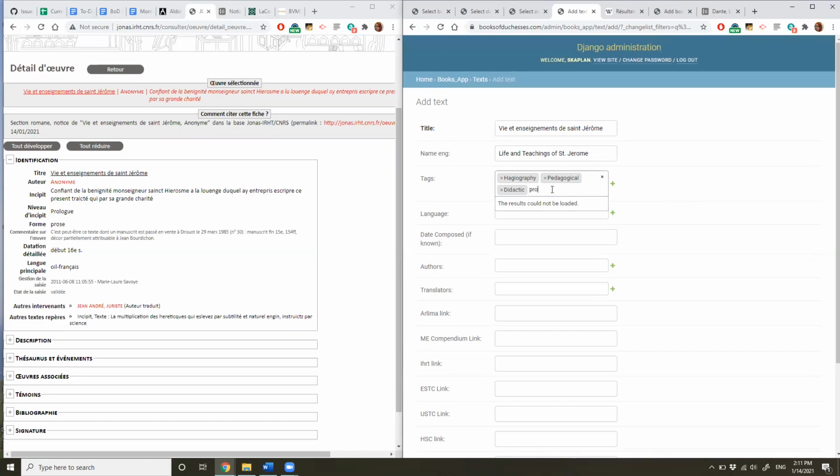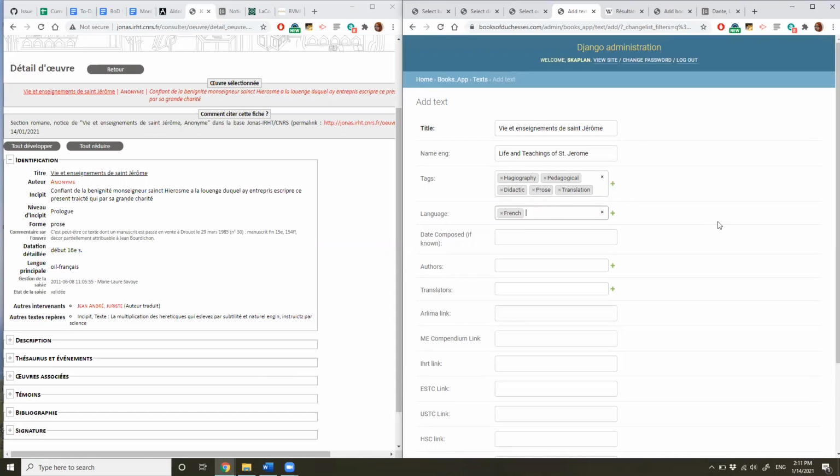We're going to want to indicate that the work is in prose. And we can see on the left here that it tells us that this is actually a translation. So we're going to want to include that information as well. If in the future I find out that I have missed a tag, I can always come back in and edit this text to add additional tags to it.